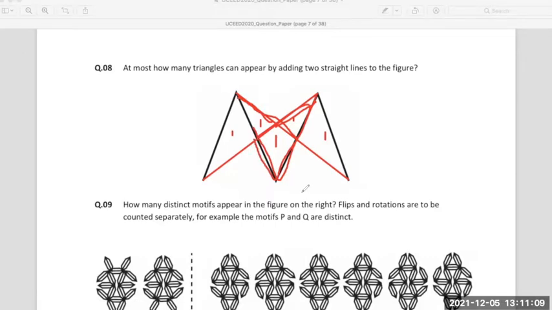Anything more? Ma'am, but that one is not a triangle. Sorry? Oh, the one below is not a triangle, I think. Oh, sorry, 8. Yeah, this is not a triangle there. So 8. We get 8 in which case? Right?